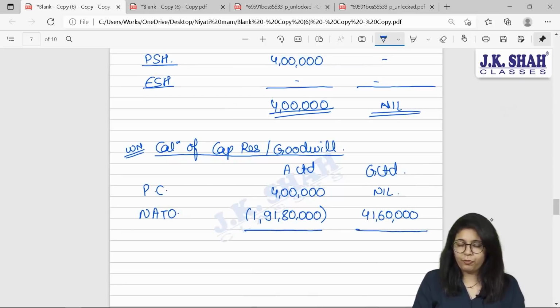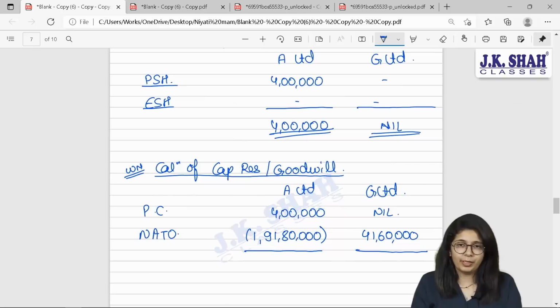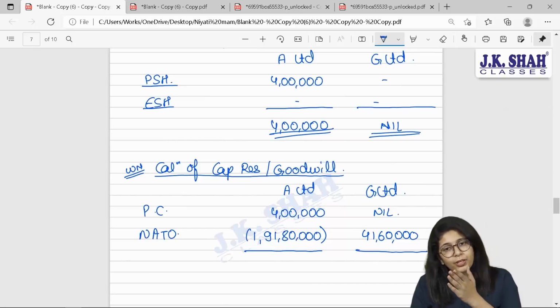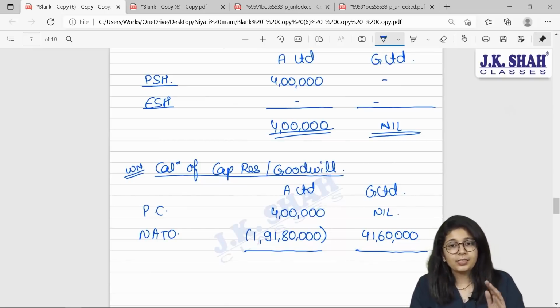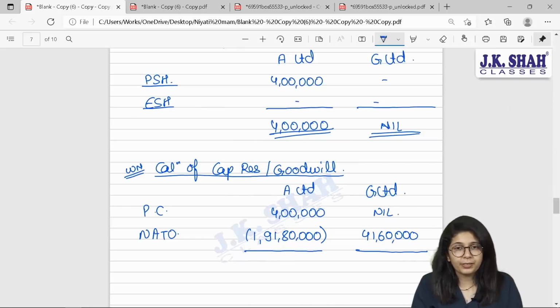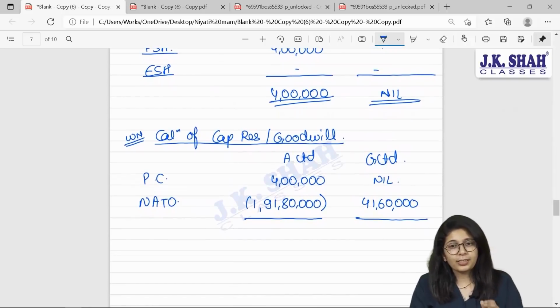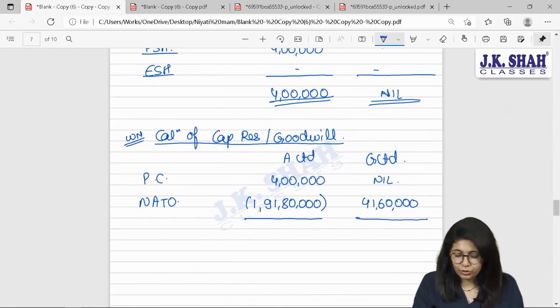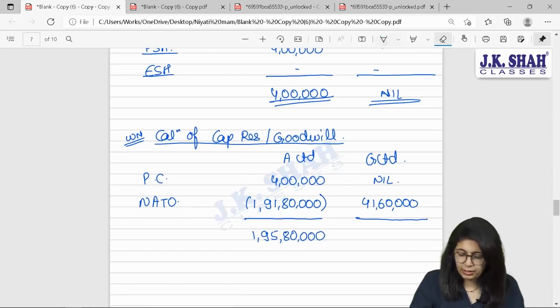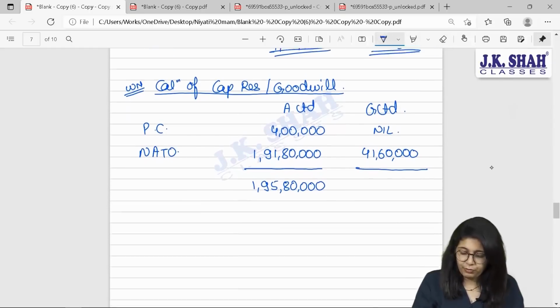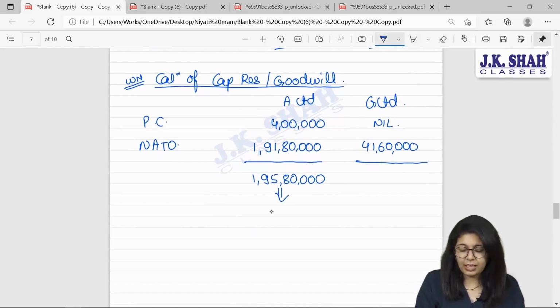But first of all, for Akash, you are not supposed to give them anything. The figures were already in negative balances and still you gave them 4 lakh rupees. Correct? So can I say it is just adding up to your loss? Your total amount will be 1 crore 95 lakh 80,000 rupees. What will we consider this as? This is our loss, and loss is supposed to be treated as goodwill.